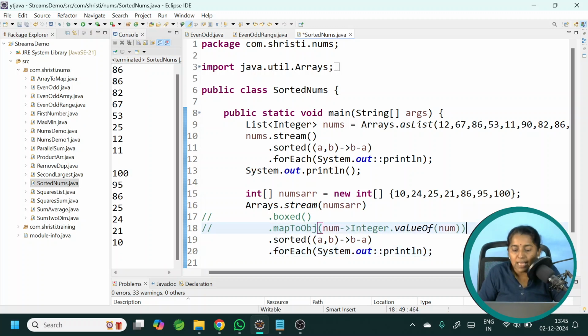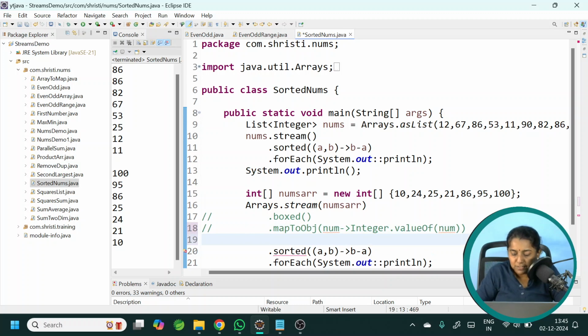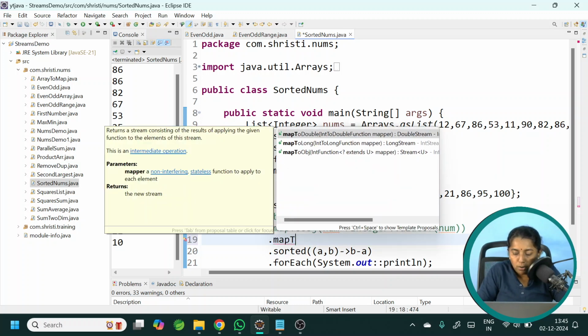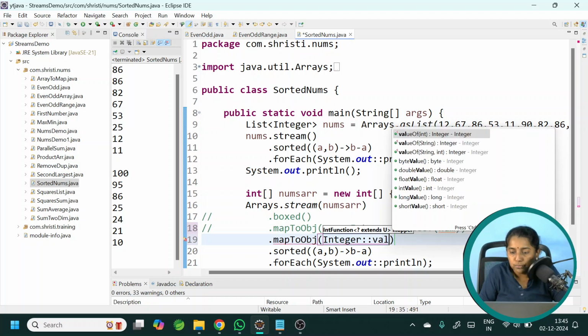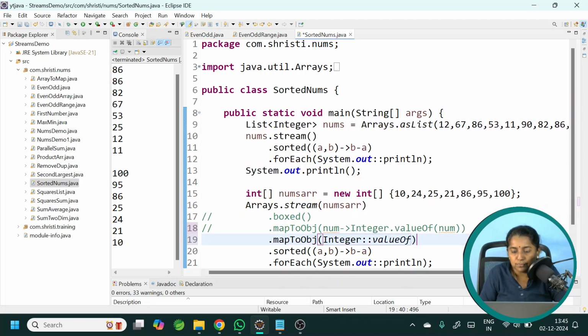This also can be replaced using a method reference. Dot mapToObj. The method is from the Integer class, Integer double colon valueOf. It is enough. Okay, it has to return me the same output.